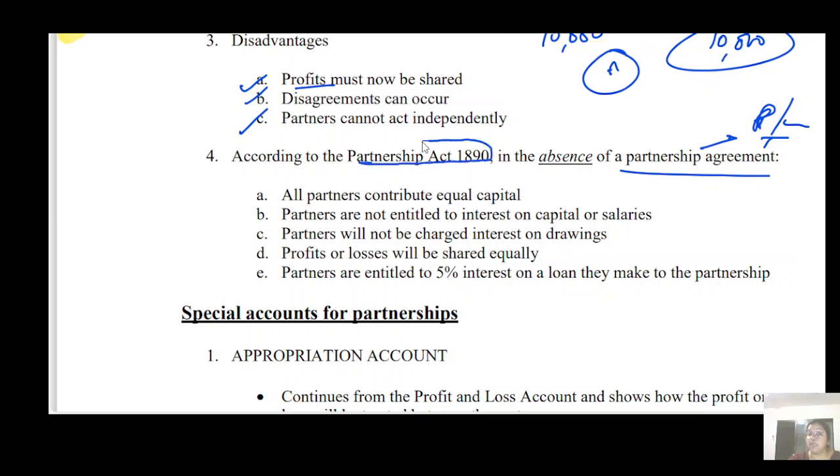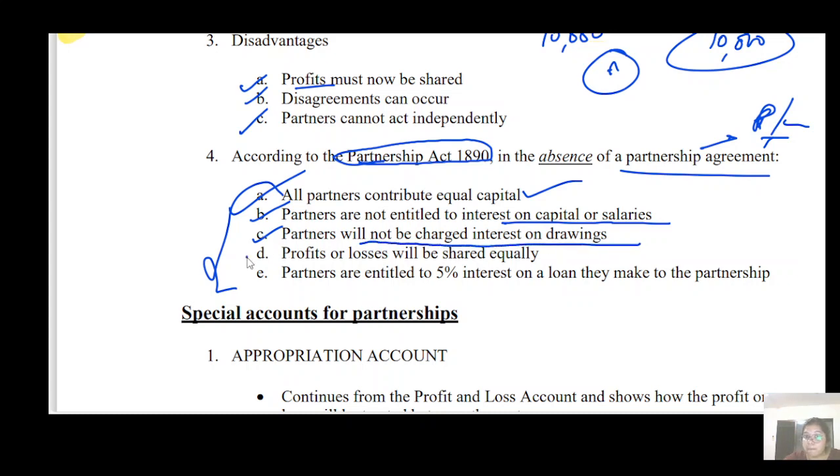But sometimes there is no partnership agreement, then the Partnership Act 1890 says these rules. The first one is all partners contribute equal capital. Partners are not entitled to interest on capital or salary. Partners will not charge interest on drawing. So here they contribute equal capital.